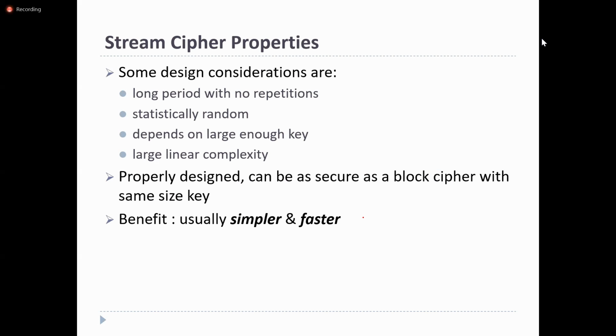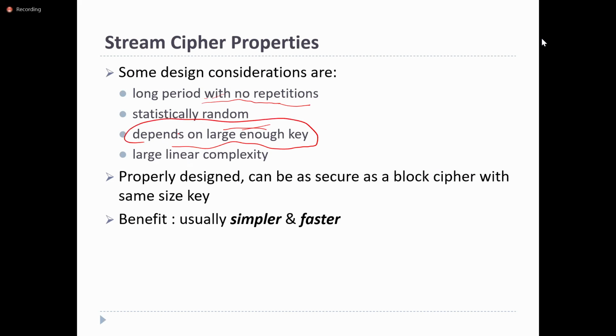Here are the properties. It all depends on the size of the key shared between the sender and receiver. If the size of the key is more, then the number of repetitions will be less. The random bits will be generated for the key string, depending on a large enough key.